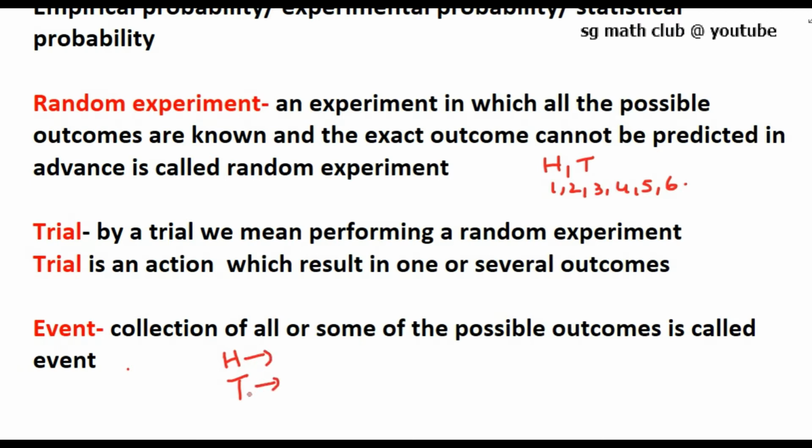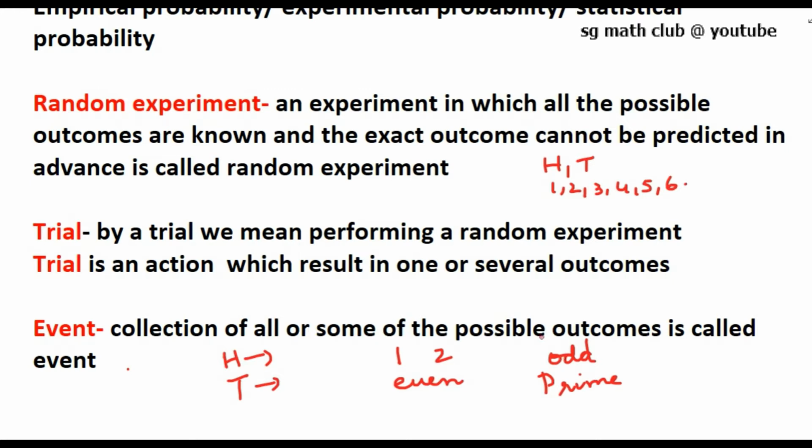Getting a head is an event, getting a tail is an event. Or when you throw a die, getting a number 1 is an event, getting a number 2 is an event, getting an even number is an event, getting an odd number is an event, getting a prime number is an event, or getting a number between 2 and 4, that is also an event. So a collection of all or some of the possible outcomes is called an event.